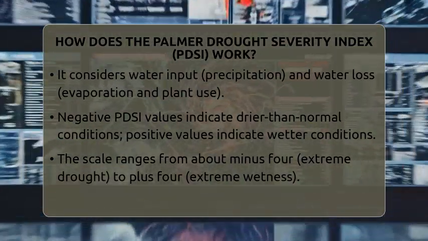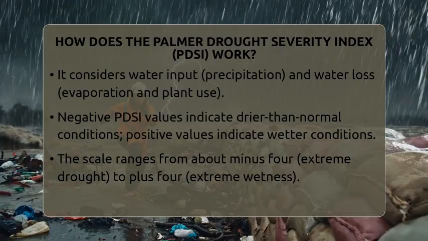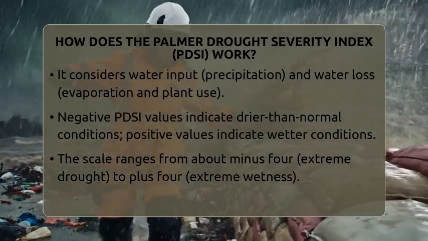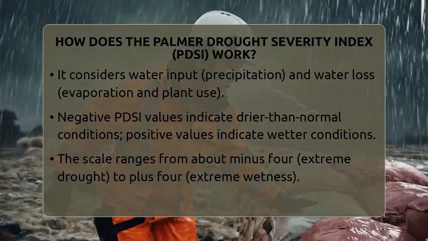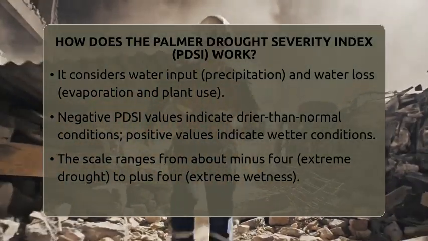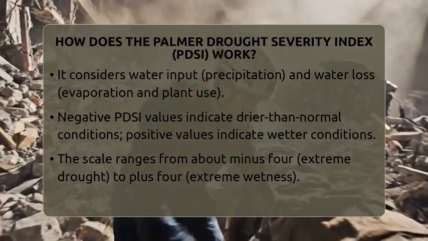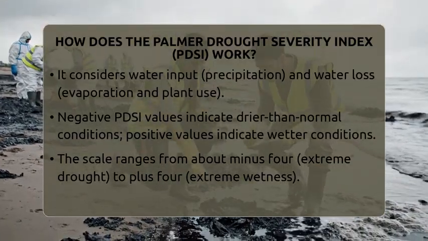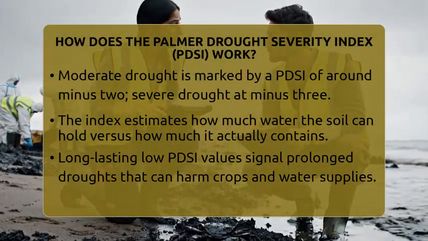To figure out the drought level, the PDSI estimates how much water the land could potentially hold and how much water is actually there. It considers how much water the soil can store, how much is lost through evaporation, and how much water runs off or recharges the soil. It then compares these numbers to what's typical for that location and time of year. This way, it can tell if the land is unusually dry or wet.